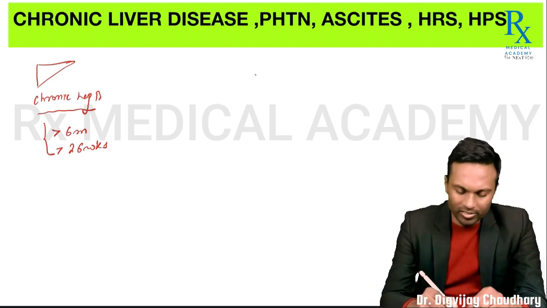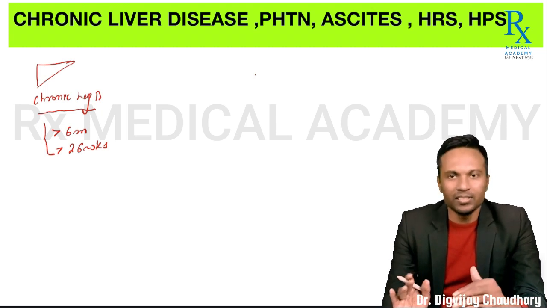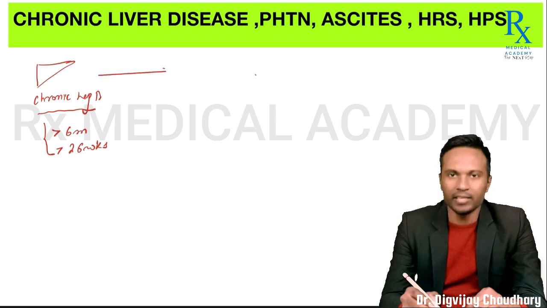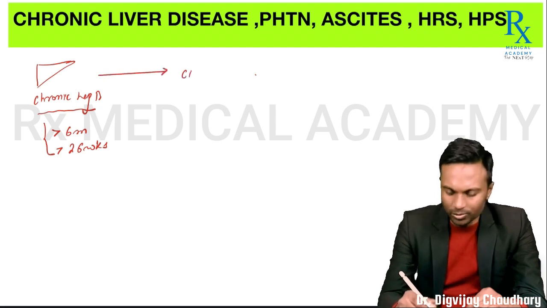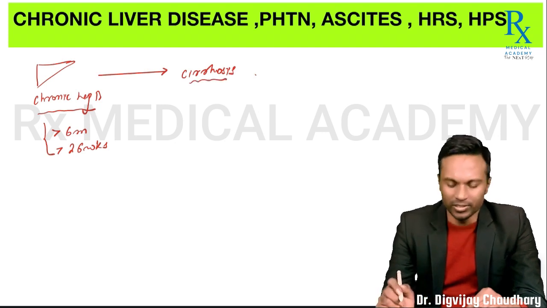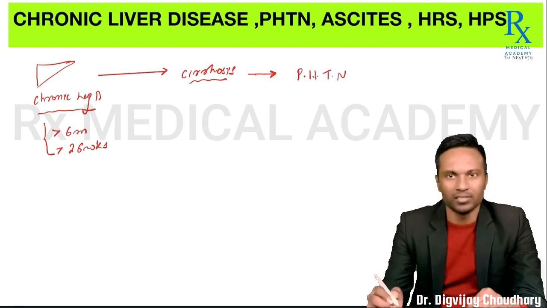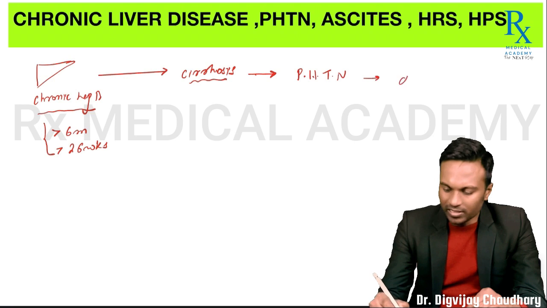So chronicity is basically any liver disease of more than 6 months. Over a period of time, chronic hepatitis B can progress into cirrhosis, that is fibrosis of the liver. Then cirrhosis over a period of time can develop portal hypertension and then decompensated cirrhosis.